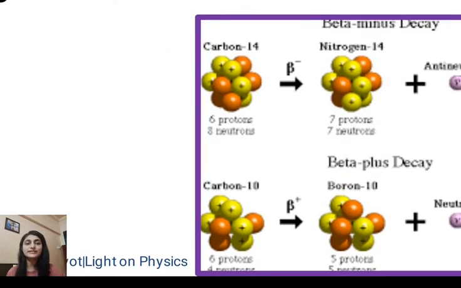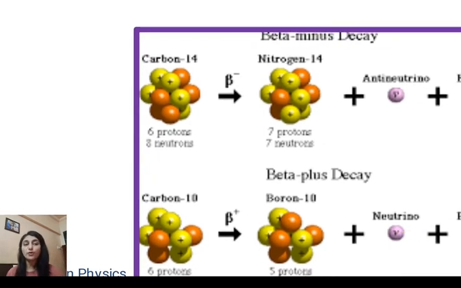And when it emits positive beta rays, that means it is a positron, the antiparticle of the electron. In that case you will get a positron and a neutrino. So in negative beta decay, you have an electron and antineutrino pair, and in positive beta decay, you have a positron and neutrino pair.